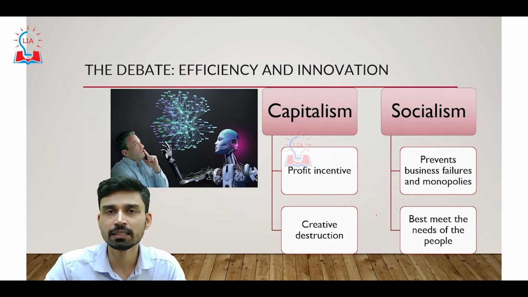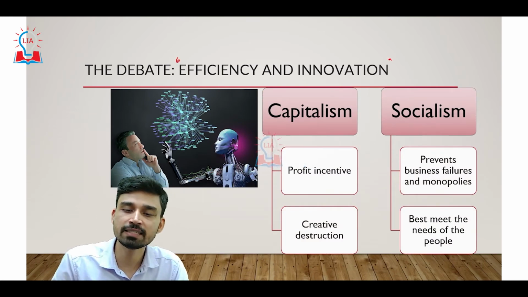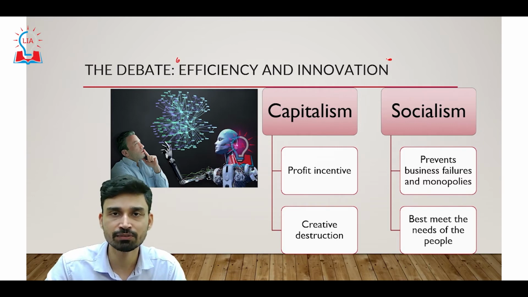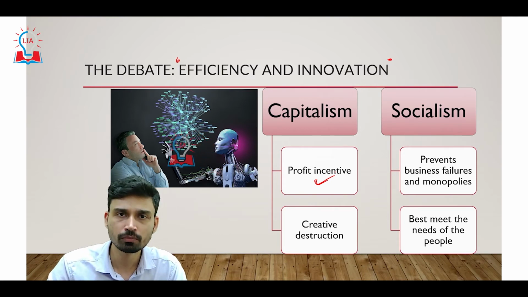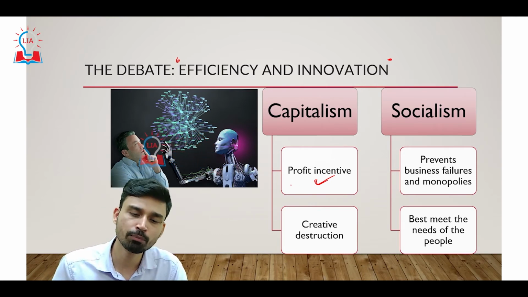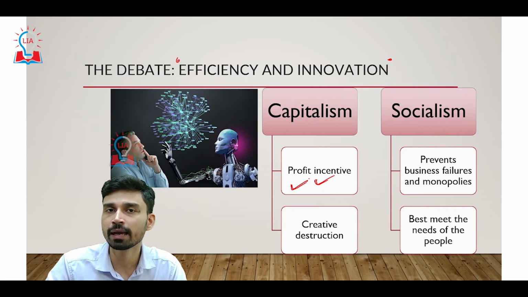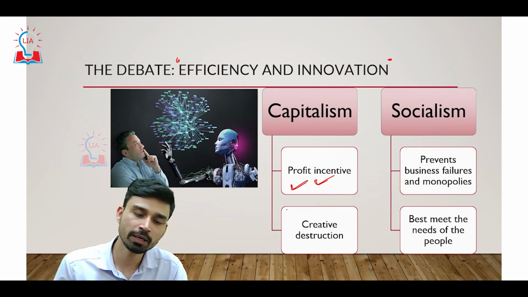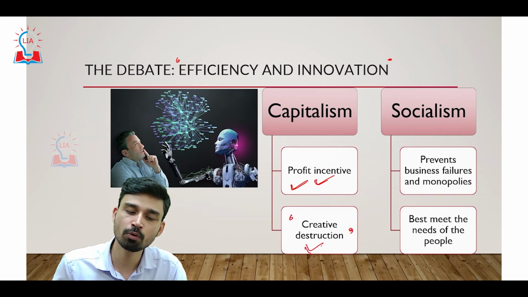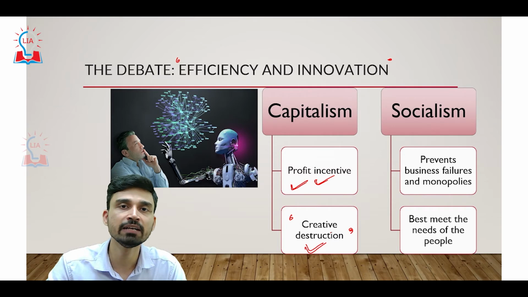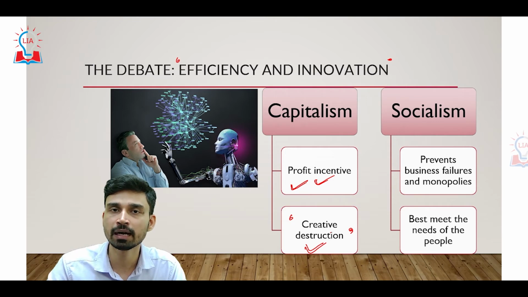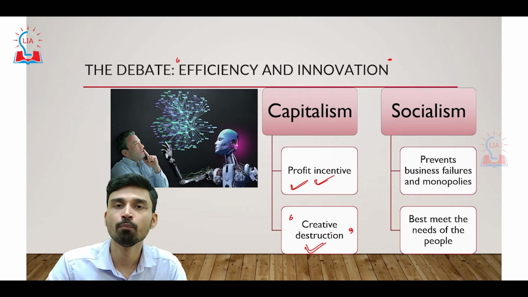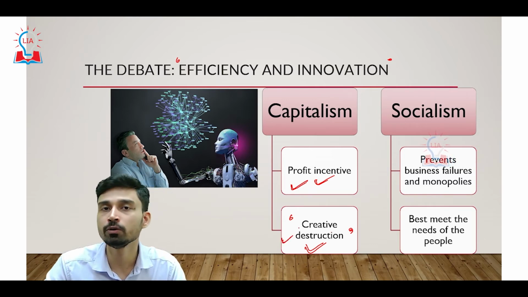The third debate basically focuses on efficiency and innovation. In the capitalist system, as we know, individuals have a profit incentive. If you are able to make a much better product, of much higher quality, the profit incentive will obviously be higher and you are able to collect more and more money and wealth. That is why capitalists say their system promotes creative destruction, where bad, uneconomical, inefficient firms are driven out of the market, and the most efficient and innovative ones stay in the market. That is why creative destruction is a very good part of capitalism.